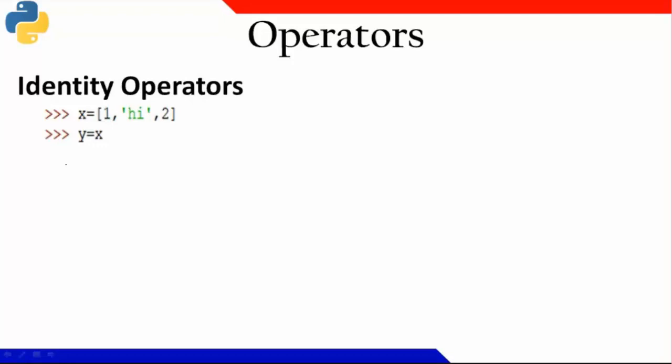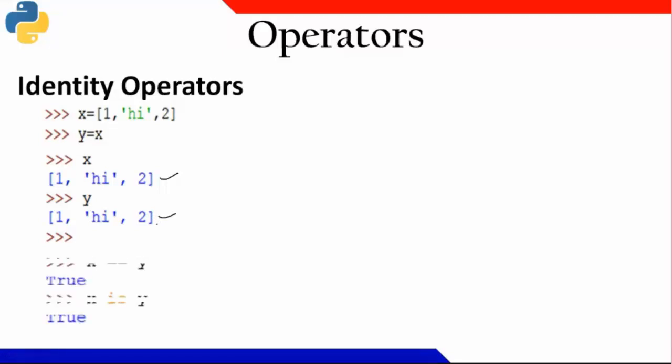That is a very important concept, the identity operator. Let us say I'm taking x equal to this data, 1, hi and 2. And I'm writing y equal to x. Now when I try to print x, it is printing the same value. And when I print y, I get the same value.